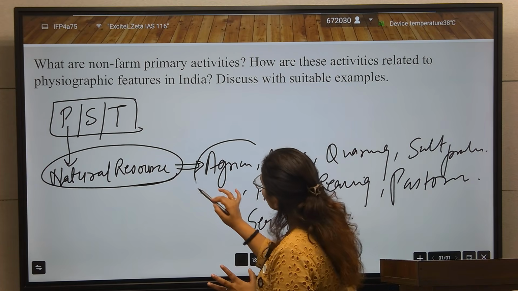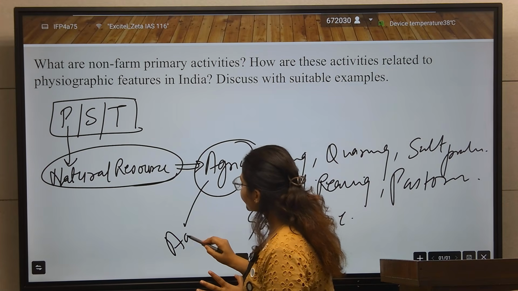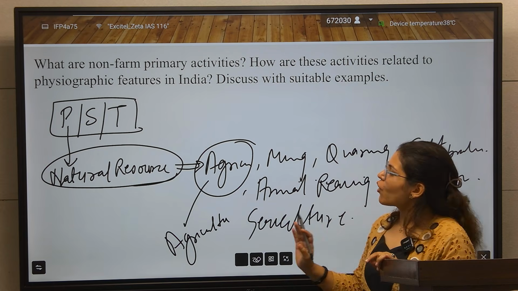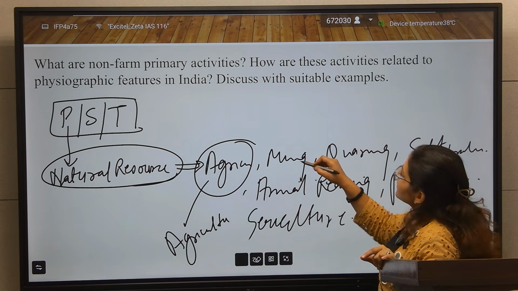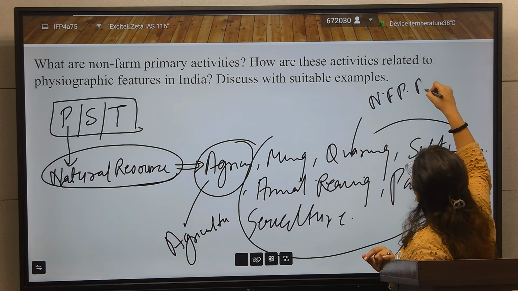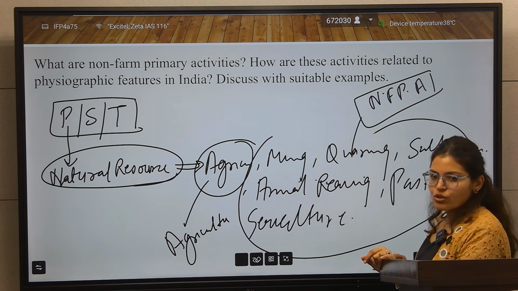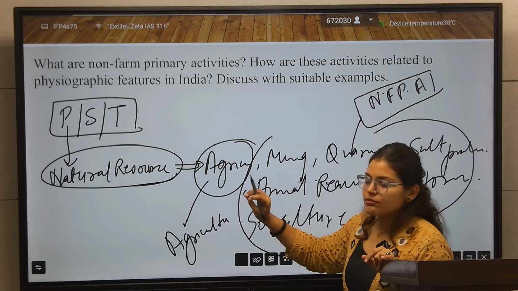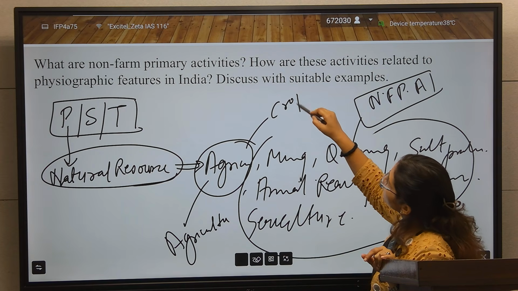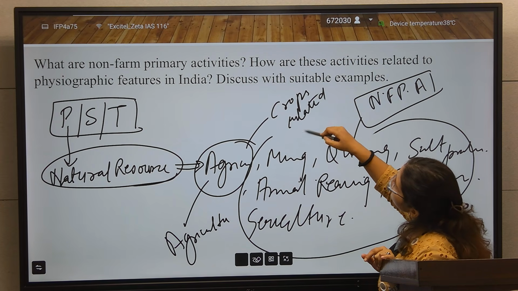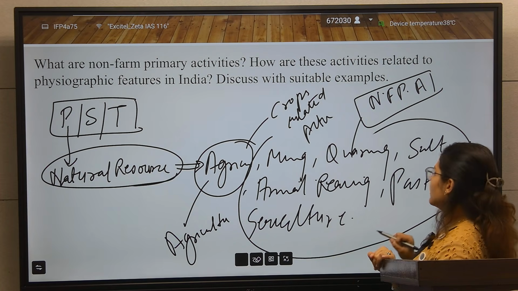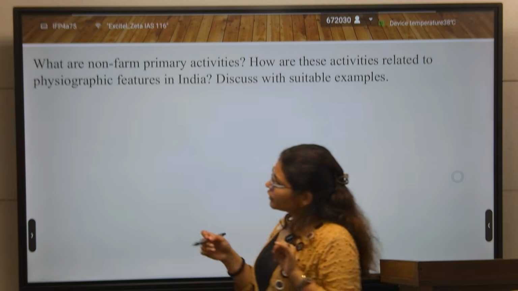But when we exclude the agriculture activities, or the crop-related activities, from the primary activities, then these activities are known as non-farm primary activities. So this can be an intro.